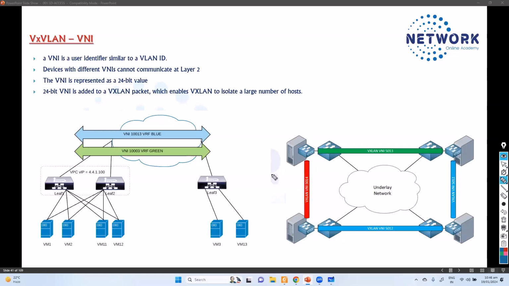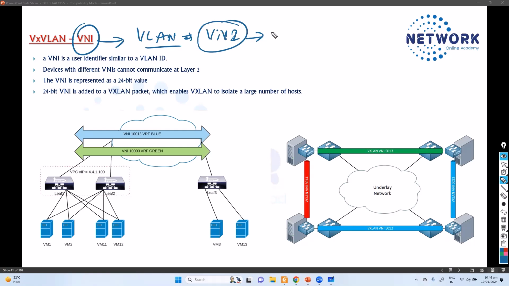Now, there is one more thing we'll see inside the data plane VXLAN. We have something called VNI. VNI stands for Virtual Network Identifier. So this virtual network identifier, you can compare with the same concept of the VLAN. Instead of VLAN, we are just replacing that with a VNI. So it refers to the VLAN ID, same like VLAN ID identifier.